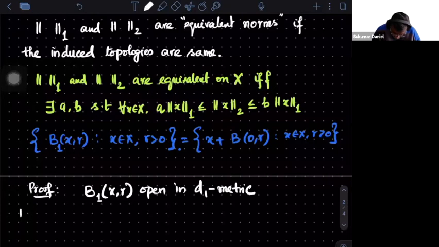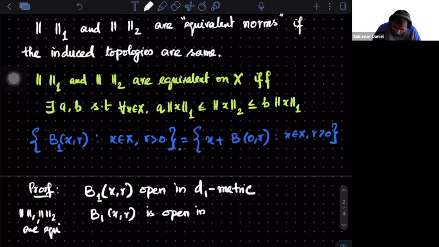Since norm 1 and norm 2 are equivalent, this B1(x,r) is open in the d2 metric also, right? So this is also open in the d2 metric. How do I say that this is open?